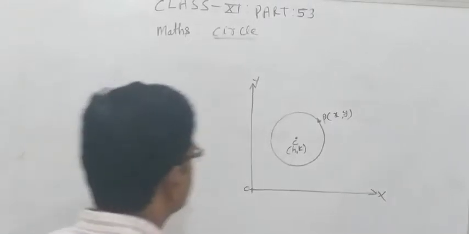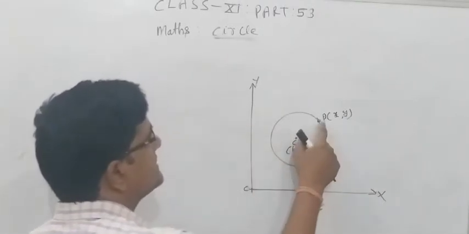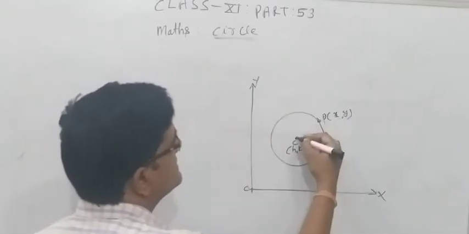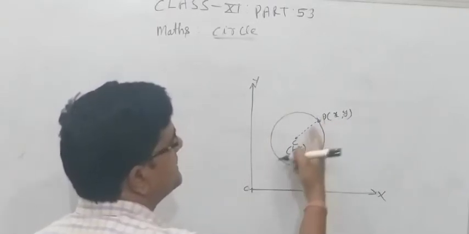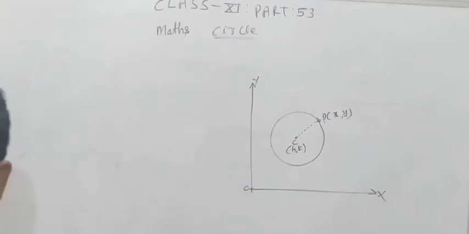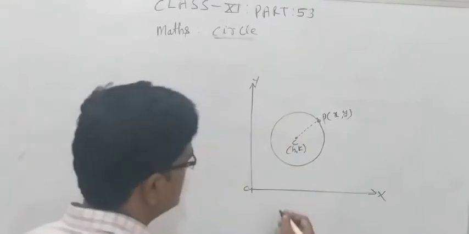It means here the center is the fixed point, P moves around the center of the circle, and this is the constant distance. Clear? So first of all, the fixed point is called the center.